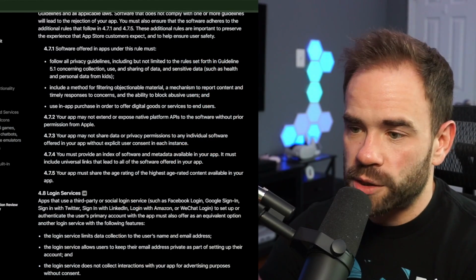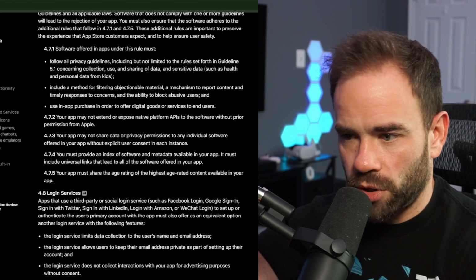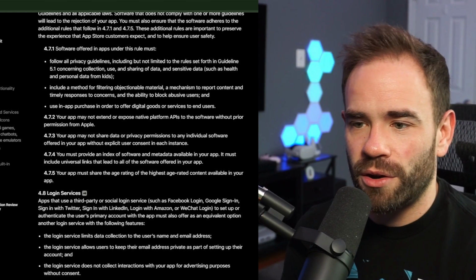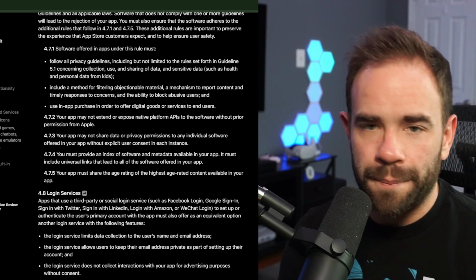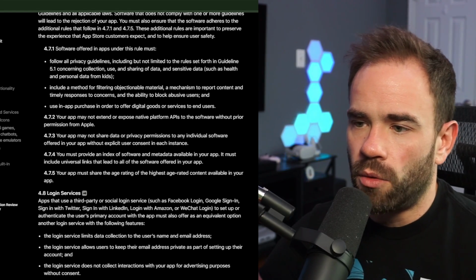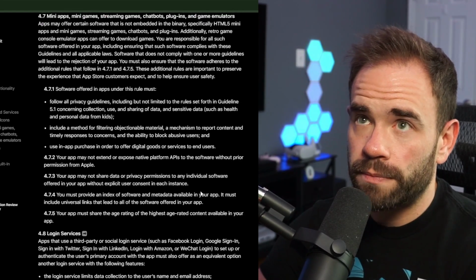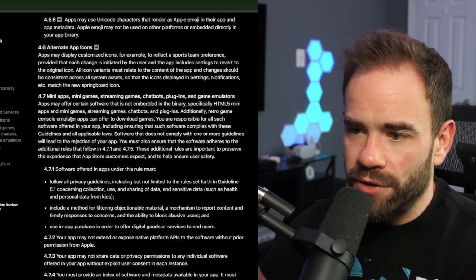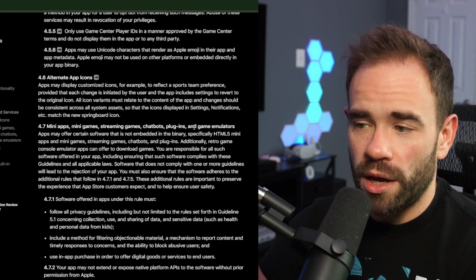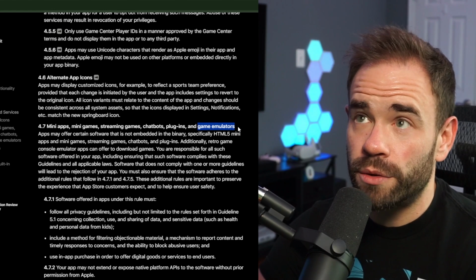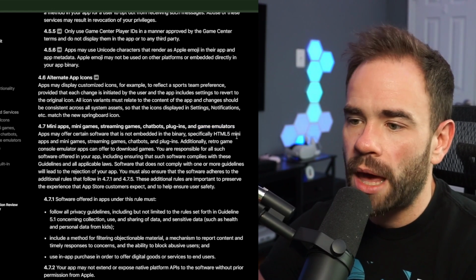So first, let's take a look. This is posted up over on their guidelines page. It's a lengthy page that they have here, all kinds of terms and services and rules basically for their App Store on iOS. And the one that people noticed was added was 4.7 right here: Mini apps, mini games, streaming games, chatbots, plugins, and game emulators. So they do specifically point out game emulators.